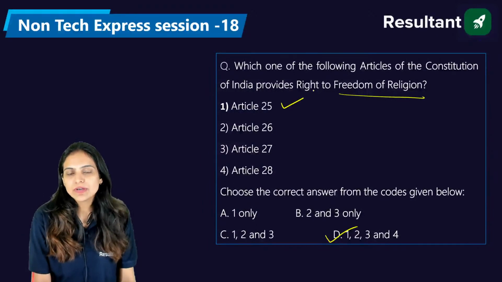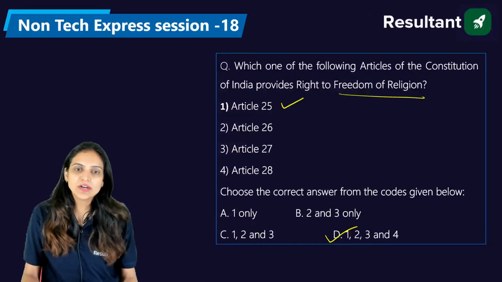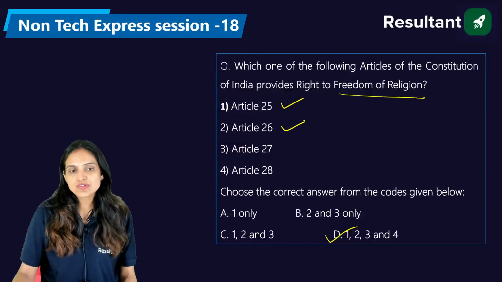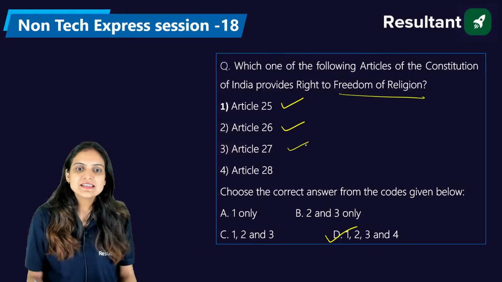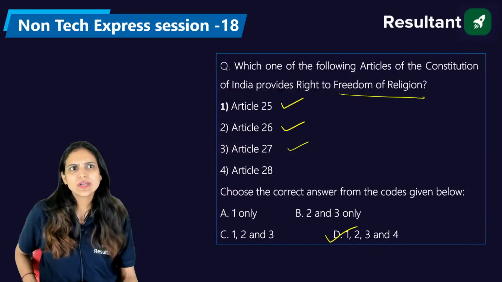Like article number 25 says that you can follow or propagate any religion. You can conduct any kind of religious events if you just wanted to. Article 27 says that you are not liable to give any kind of donation. If you just don't want to, you cannot give.